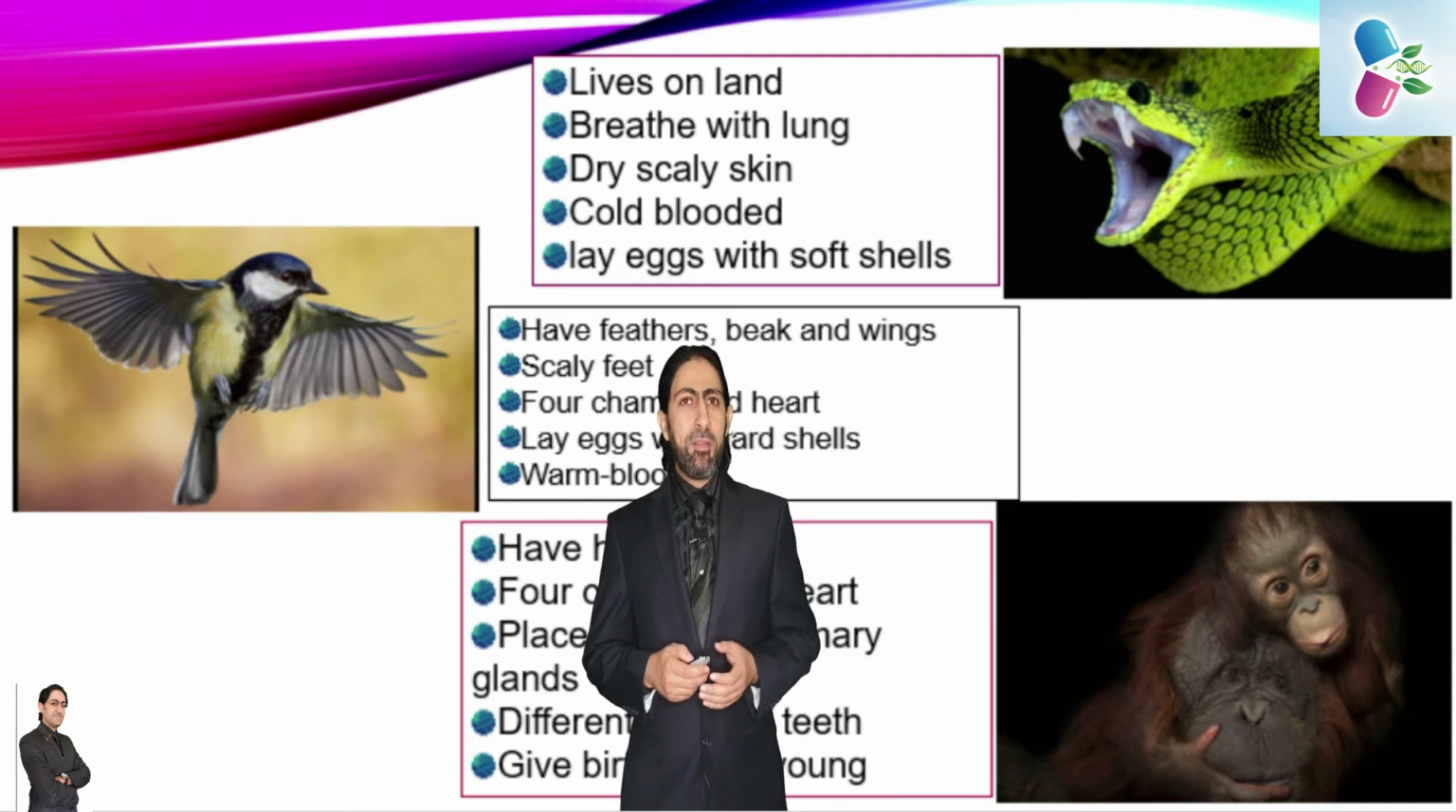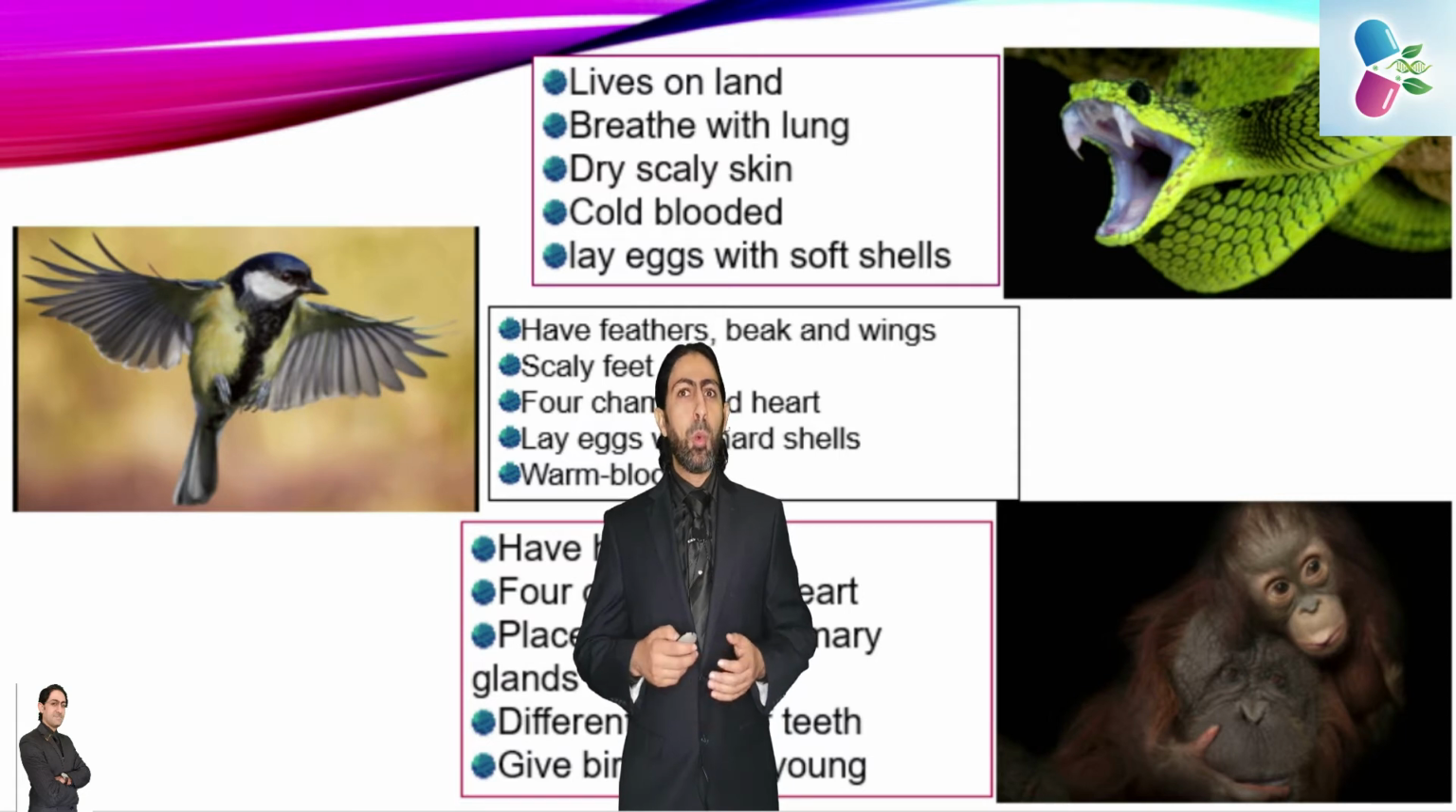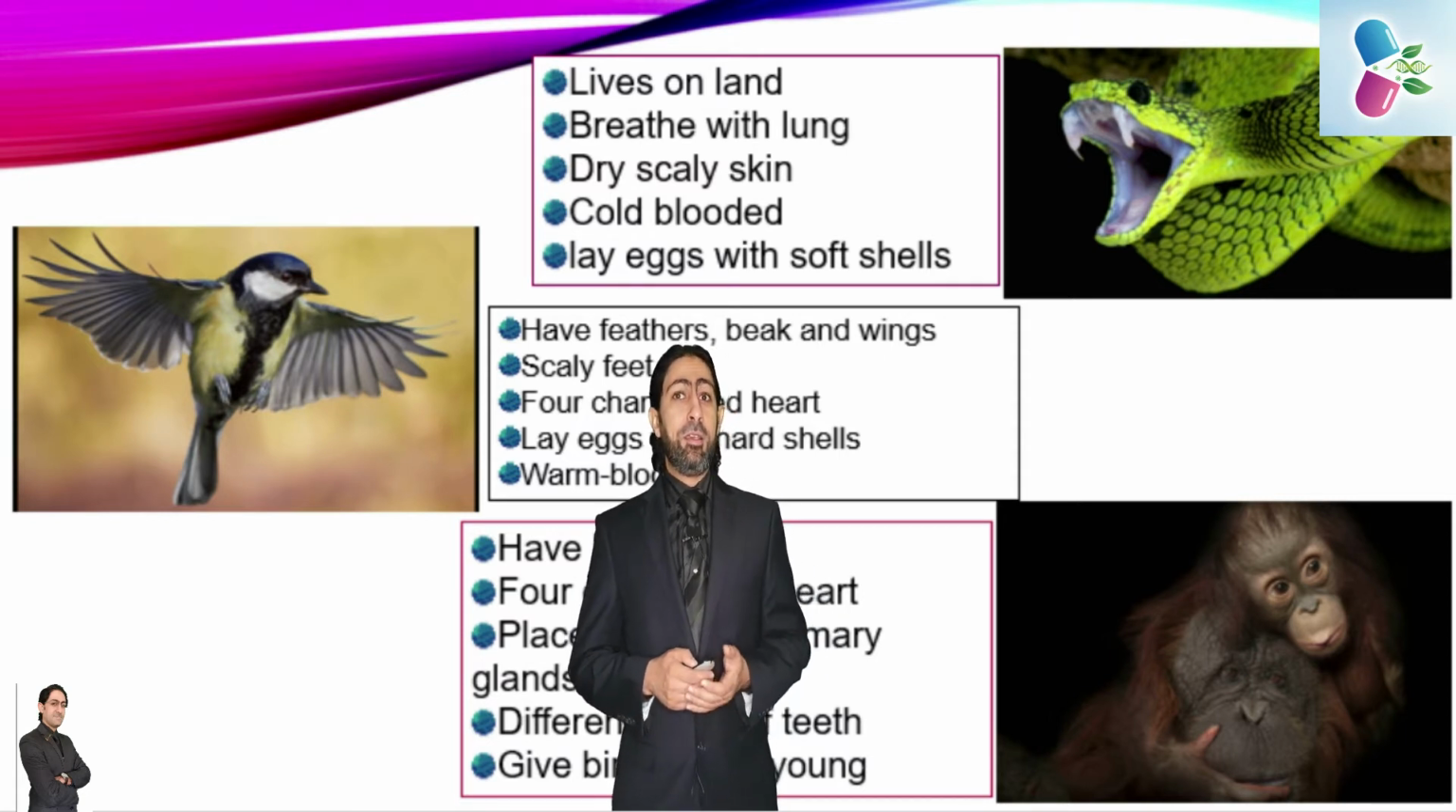Eventually we have the mammals. They have hair or fur, they have a 4-chambered heart, they have a placenta, and they are referred to as mammals because of the presence of mammary glands through which they produce milk and can feed their young.